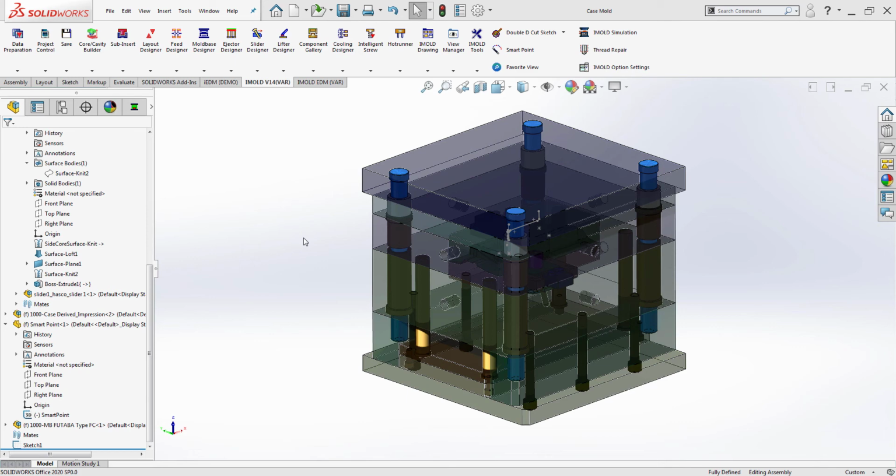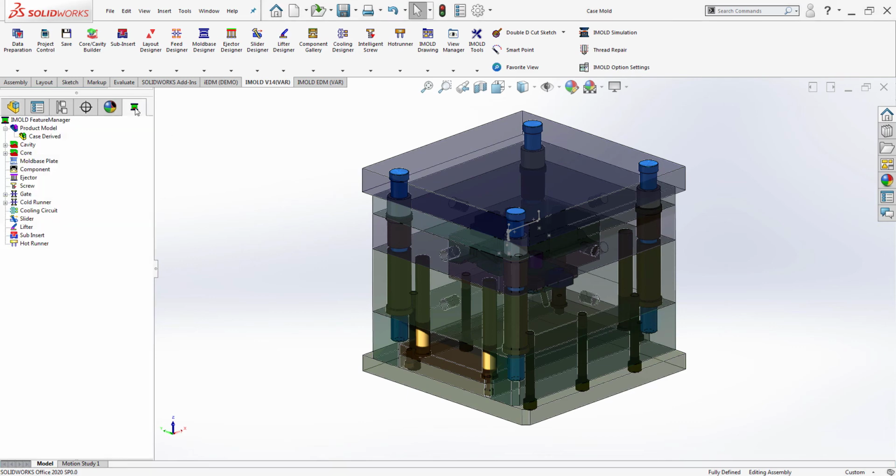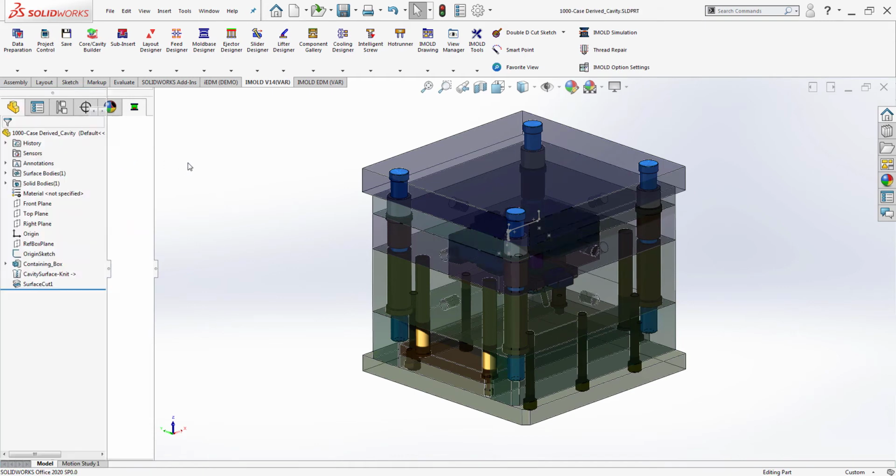The intelligent screw allows you to handle fasteners in your profile construction easily. Using the M-Mold Feature Manager pane, open the cavity insert.